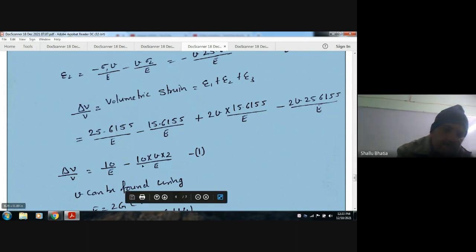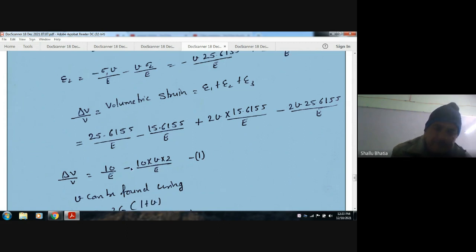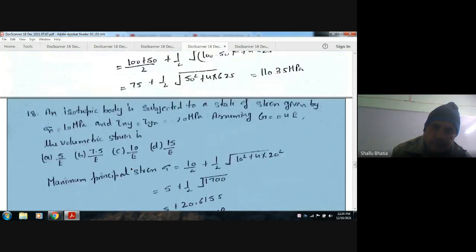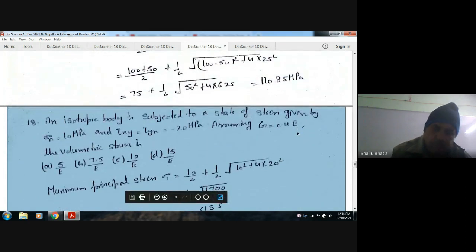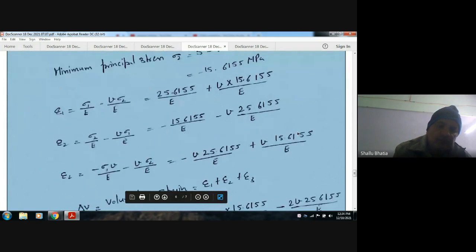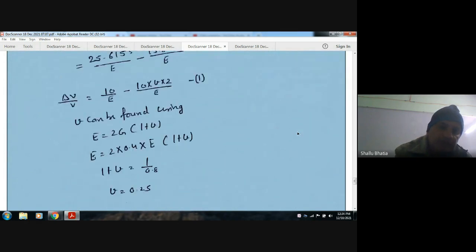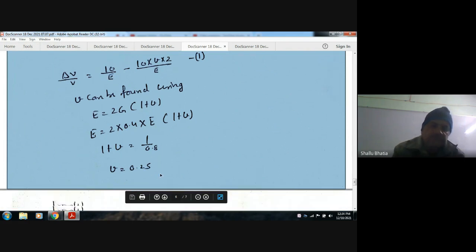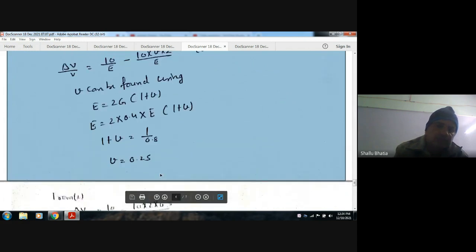Now del V by V is equal to 10 by E minus 10 mu by 2 by E. Now, given that G is equal to 0.4 E, from this we can get the value of mu. We know that E is equal to 2G times 1 plus mu. By putting the value of G is equal to 0.4 E, we can get 1 plus mu equal to 1 by 0.8. So mu is equal to 0.25.